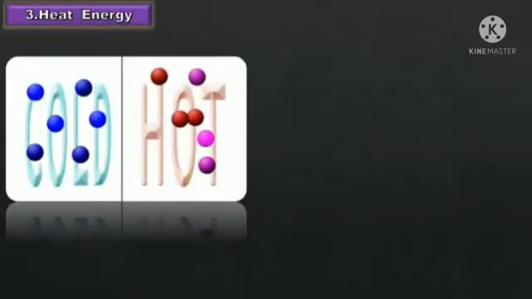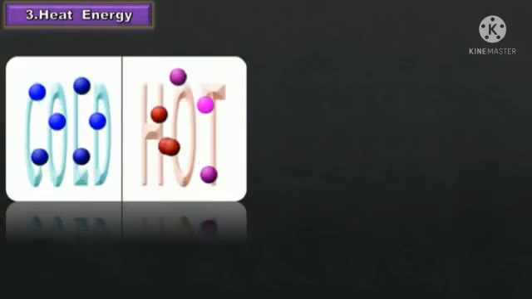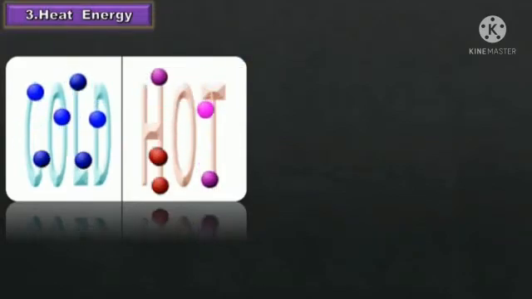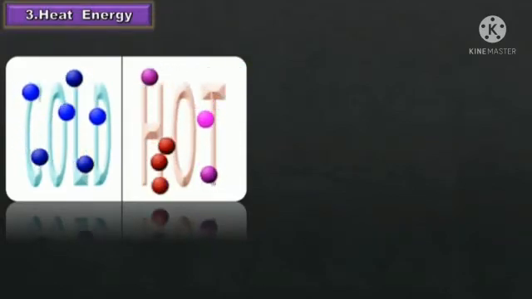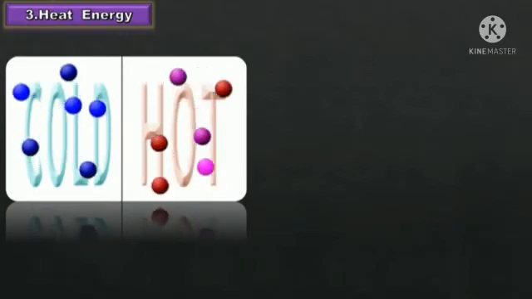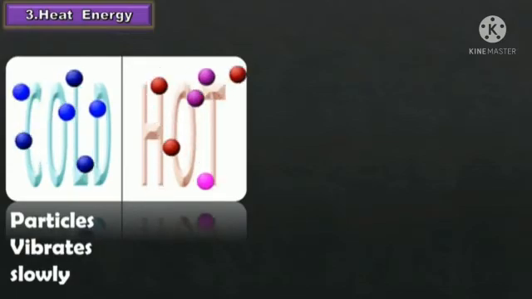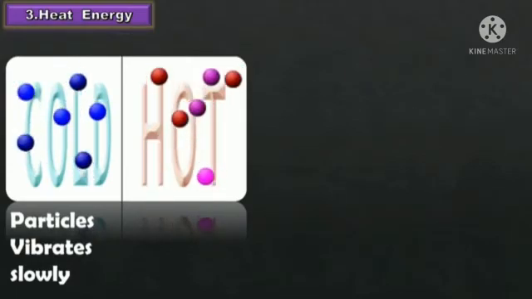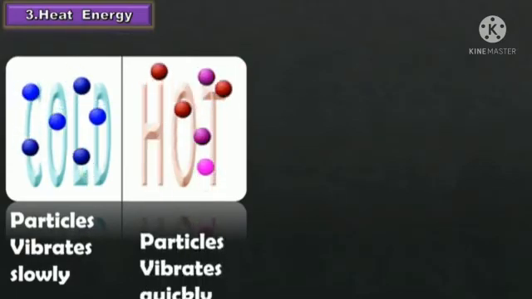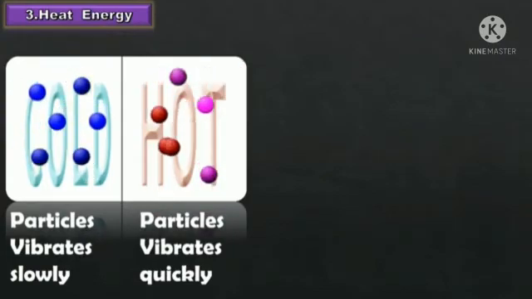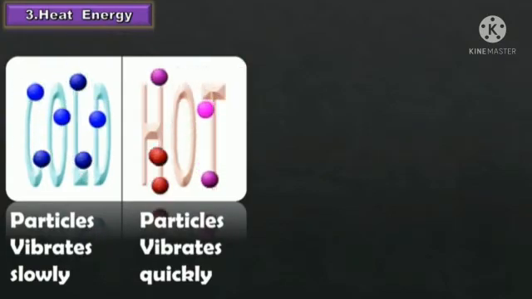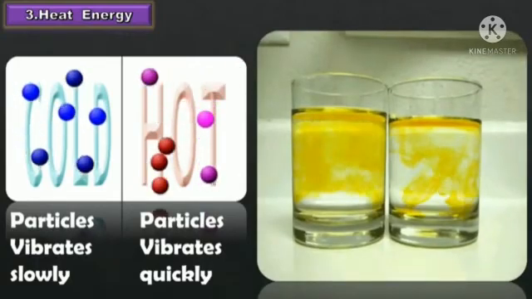Energy has to do with the movement of the particles that make up matter. If we were to look up close, the particles in cold water vibrate slowly, whereas the particles in hot water vibrate quickly. On the right side, I have shown you the experiment of hot water and cold water.